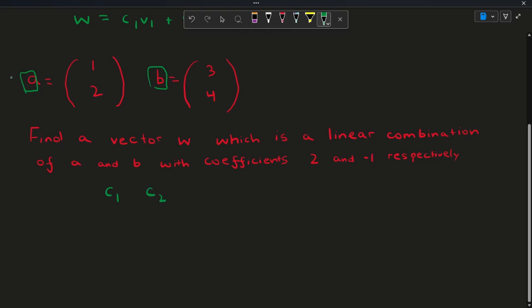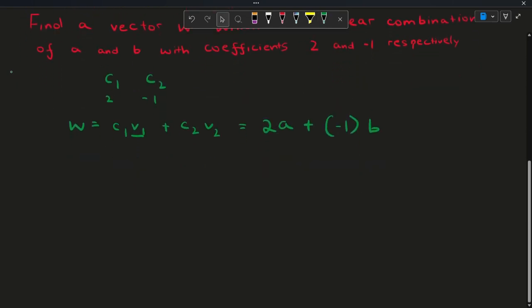These are 2 and -1. So we can write this as W is equal to C1 V1 plus C2 V2, as we have only two coefficients and only two vectors. C1 is 2 and V1 is A, plus C2 is -1 and V2 is B.